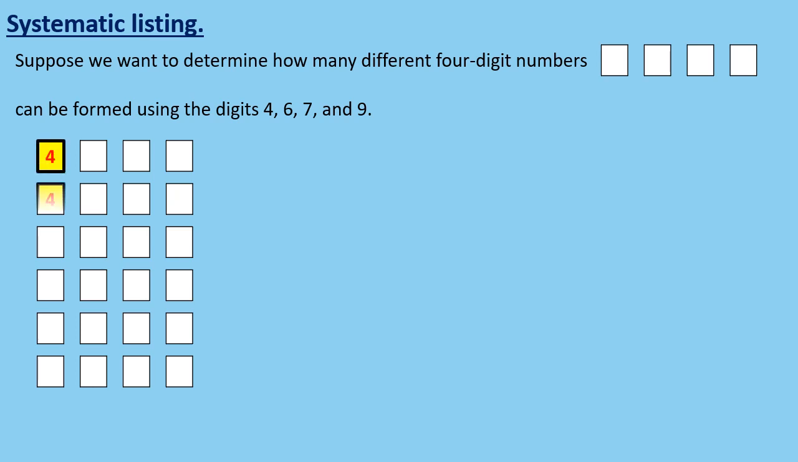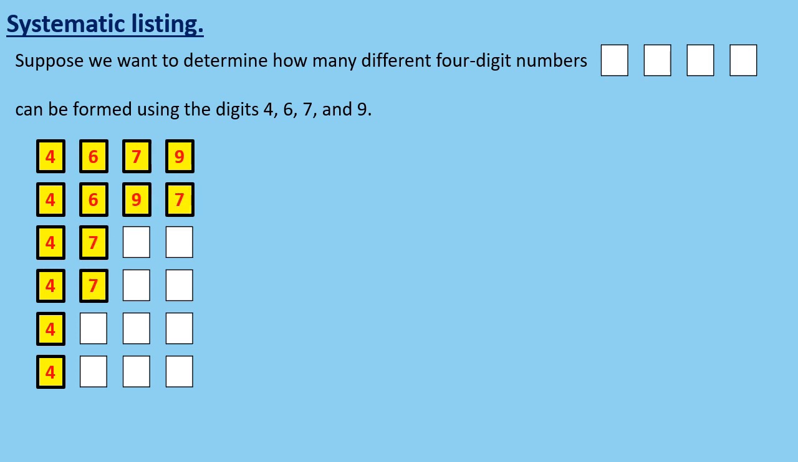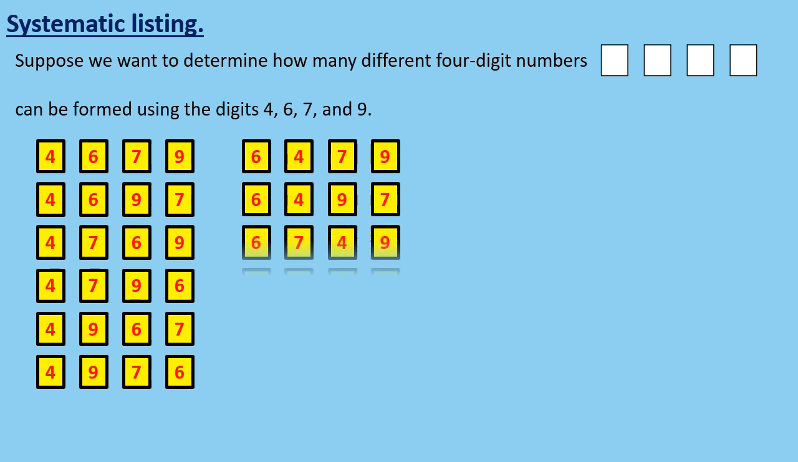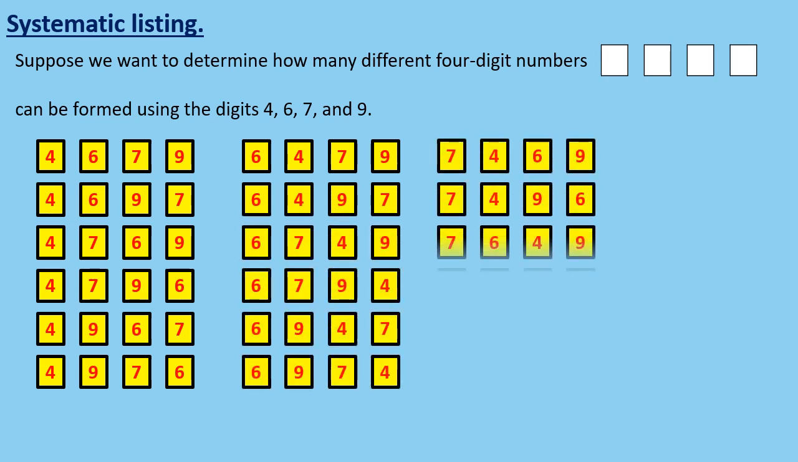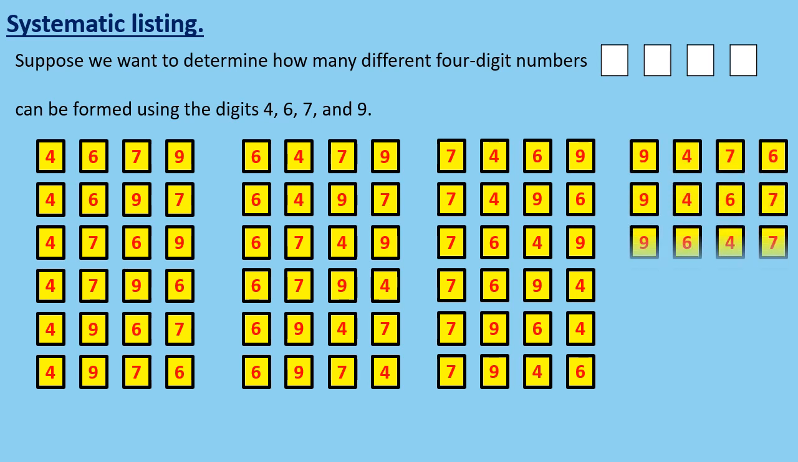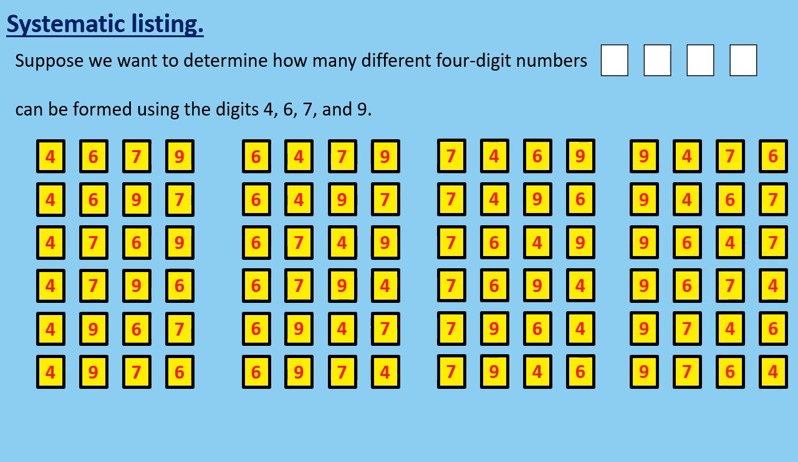Let us start by fixing the first digit to be 4, and then systematically list all possible combinations of the remaining digits. For example, if we fix the second digit to be 6, we can get 4679 and 4697. Then fix the second digit to be 7, we can get 4769 and 4796. After that, fix the second digit to be 9, we get 4967 and 4976. By changing the first digit and continuing this systematic approach, we can generate a list of all possible four-digit numbers using the given digits, which contains 24 possible outcomes, giving N(S) = 24.